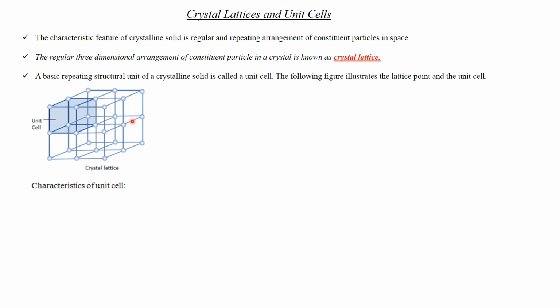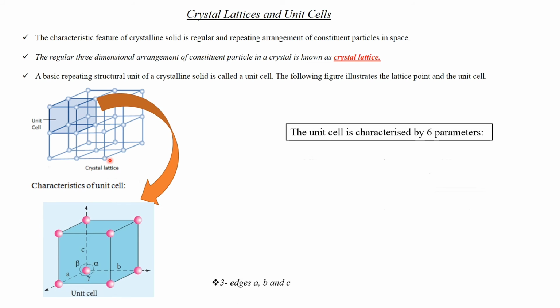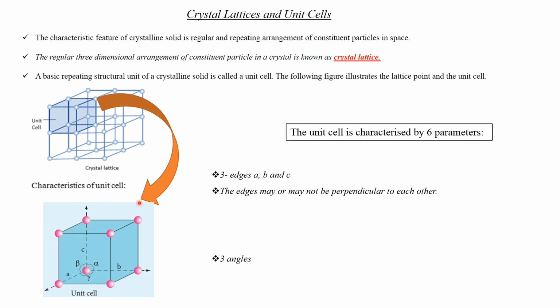This is the structure of a unit cell in a crystal lattice, and the unit cell is characterized by 6 parameters: 3 edges a, b, c, and 3 angles alpha, beta, and gamma. Alpha is between b and c, beta between a and c, and gamma between a and b. Okay, this is the structure of the unit cell.